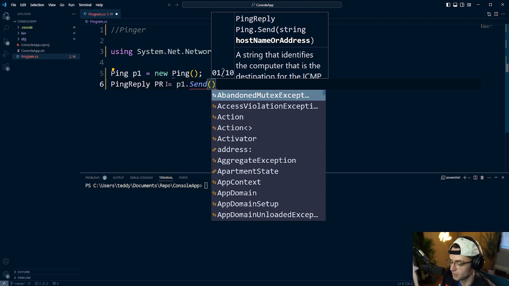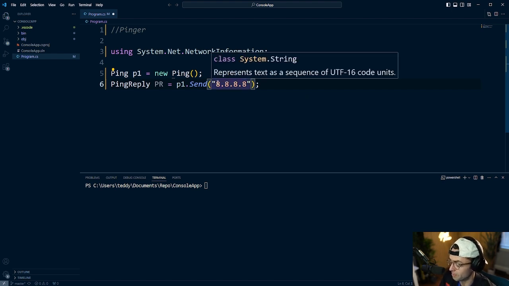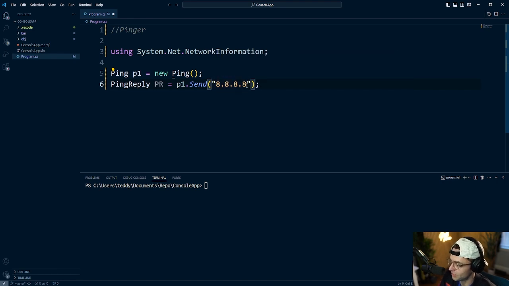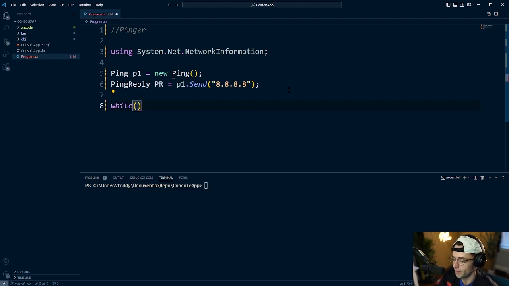So when we utilize these libraries and we utilize this new, it is creating data structures for us that we can use. And what we want to do is send a ping request to Google's DNS server. This is a public address that probably gets hundreds of millions of requests each day, and we're going to check to see if Google's DNS server is up and running. The way we're going to do that is by using a while loop. With a while, we want to check over and over. We kind of just want our pinger to run in the background and tell us if the connection is established.